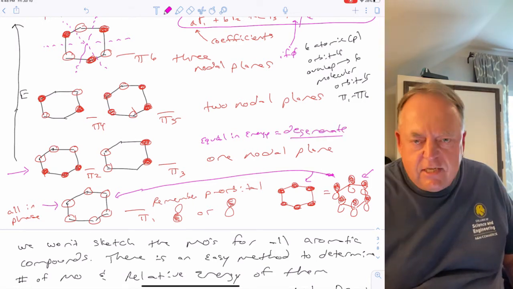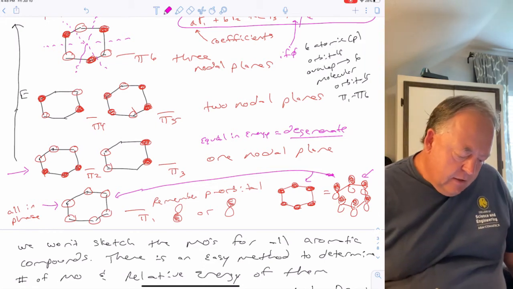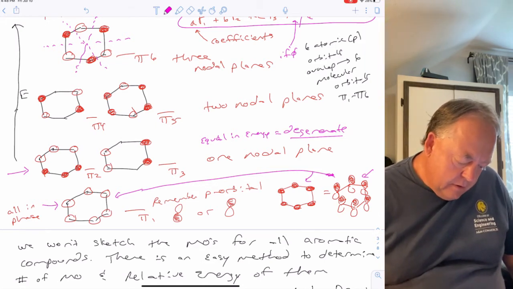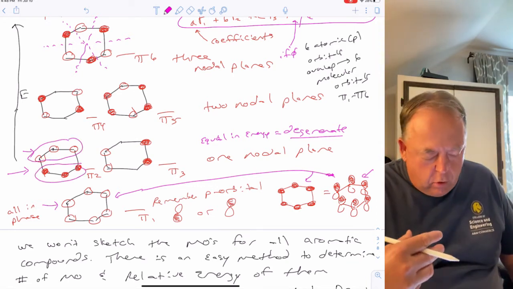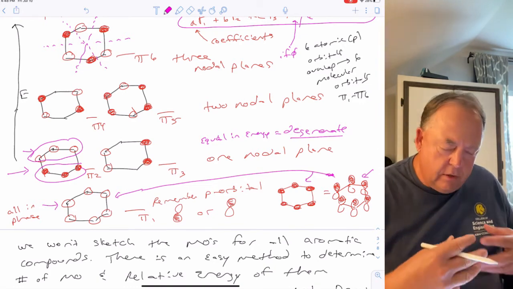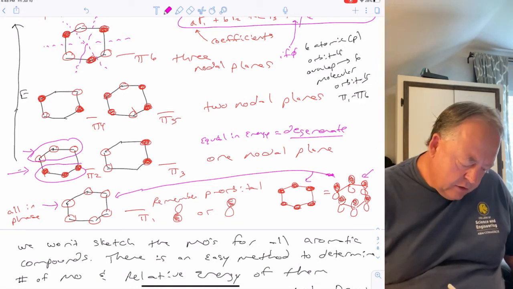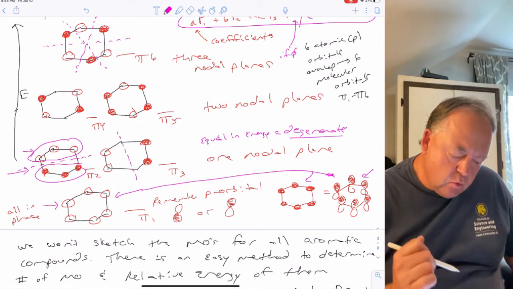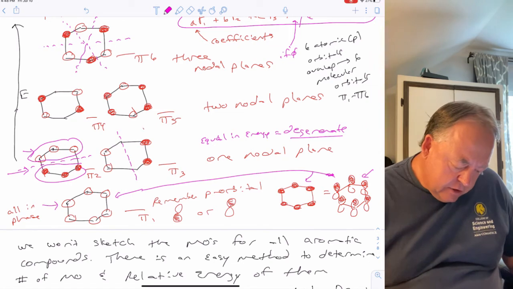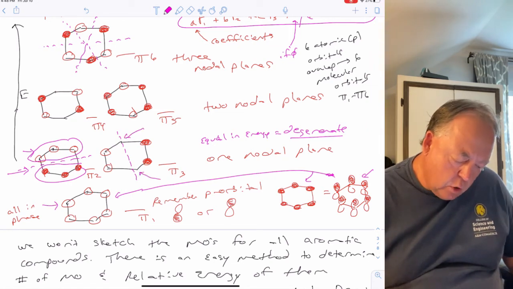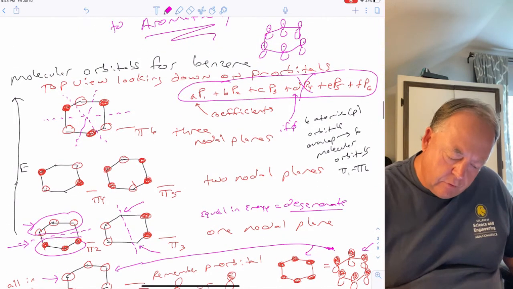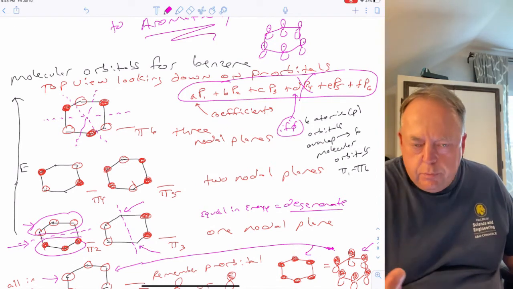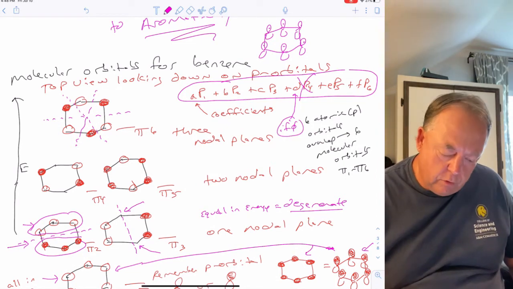So the word for that, they're said to be degenerate with each other. In this case, you have 3 p orbitals in phase with each other, and then the other 3 p orbitals in phase with each other, but between them there's a phase change. So in this case there's one nodal plane, or pi 3 has one nodal plane as well. And it's just that for these 2 p orbitals, the coefficient in front of those orbitals, like I was talking about here, is 0. So those p orbitals dropped out of the molecular orbital picture.